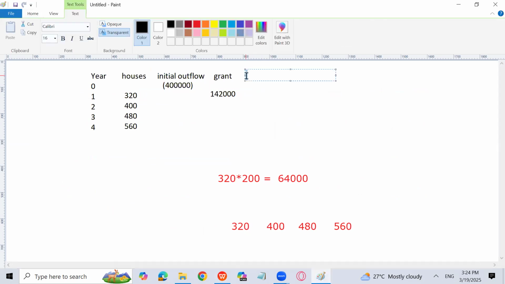So fee received. That is for year 1, 320 into 200, how much? 64,000, right? Then 400 into 200, 80,000. Then 480 into 200. Can you tell me? 96,000. And then 560 into 200, 112,000.